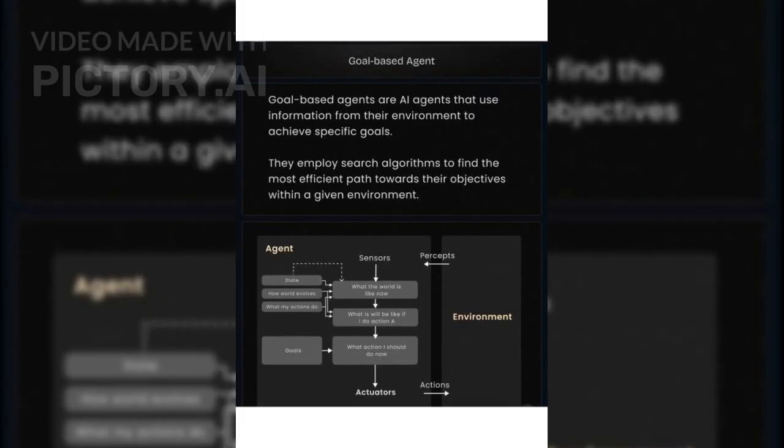Goal-based agents use information from their environment to achieve specific goals. They employ search algorithms to find the most efficient path towards their objectives.